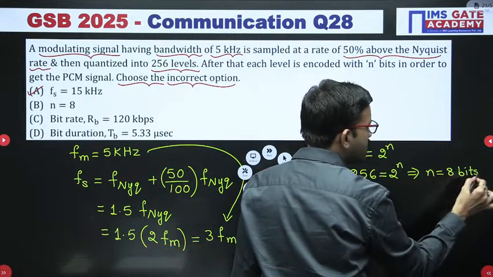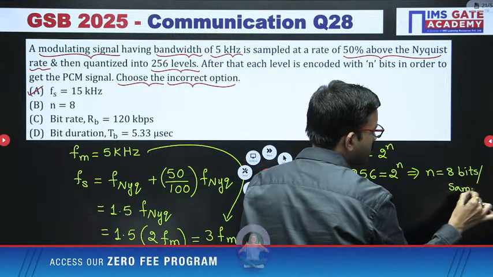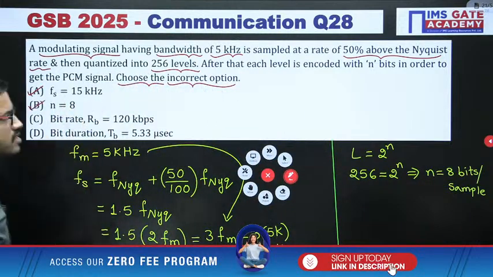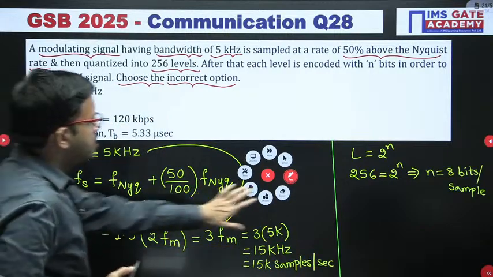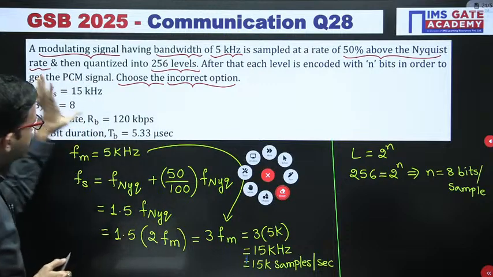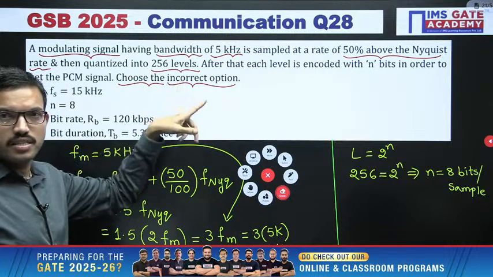So here we are using 8 bits per sample. For every sample we are using 8 bits. So option B is also correct. Whatever options you have, A and B, those relations are correct. But here we have to choose the incorrect relation.